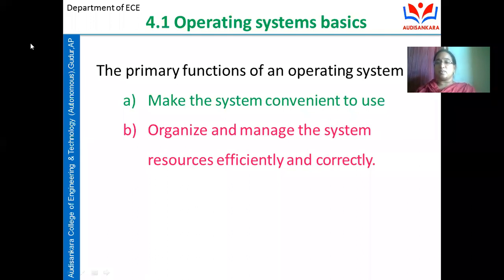These programs should be placed somewhere in the memory, right? So who will provide this memory space? The operating system will take care of that. These are all the main functions of the operating system. Apart from that, it makes the system convenient to use by scheduling or synchronizing tasks and processes, and organizes and manages the system resources efficiently and correctly.